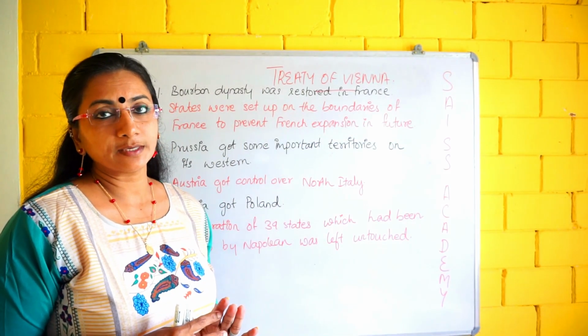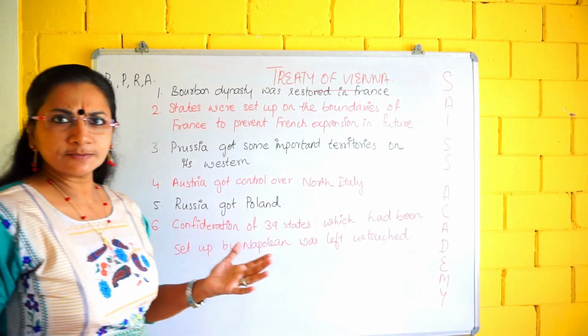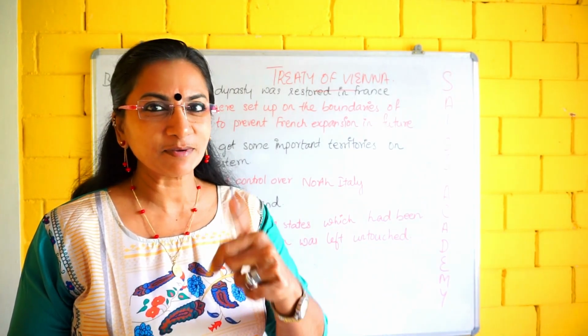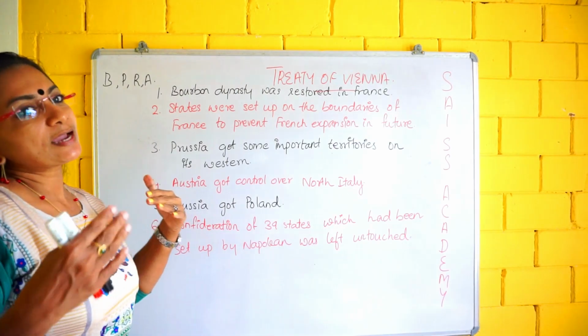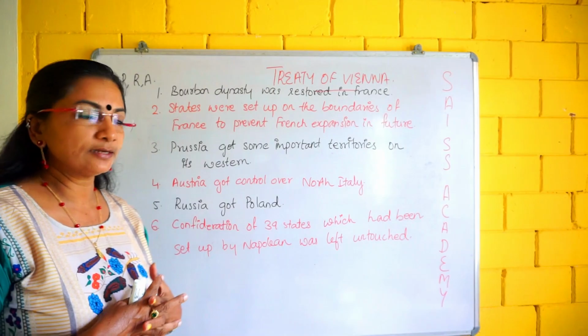Our next topic is the Treaty of Vienna. This is an important topic. You have to listen. Okay. Here again the BPR. What is BPR? Yes, Britain, Prussia, Russia, Austria. Is it easy to remember now? Okay. These European powers signed the treaty just after the defeat of Napoleon.